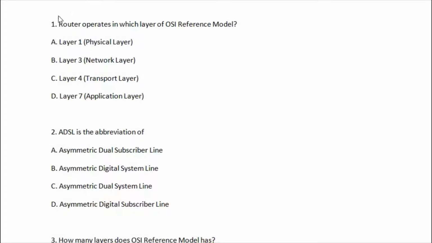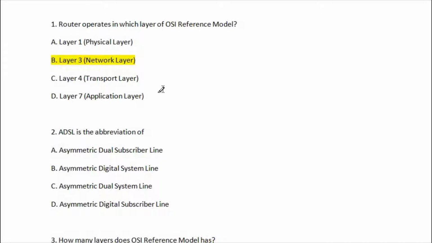Let's go for question number 1. So question number 1 is, router operates in which layer of OSI reference model? So first one is layer 1, physical layer, and second is network layer, and third one is transport layer, and D is application layer. So right answer of question number first is option number B,